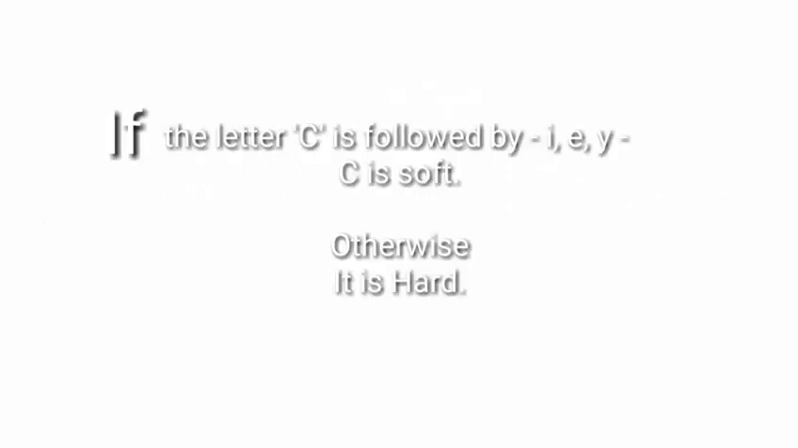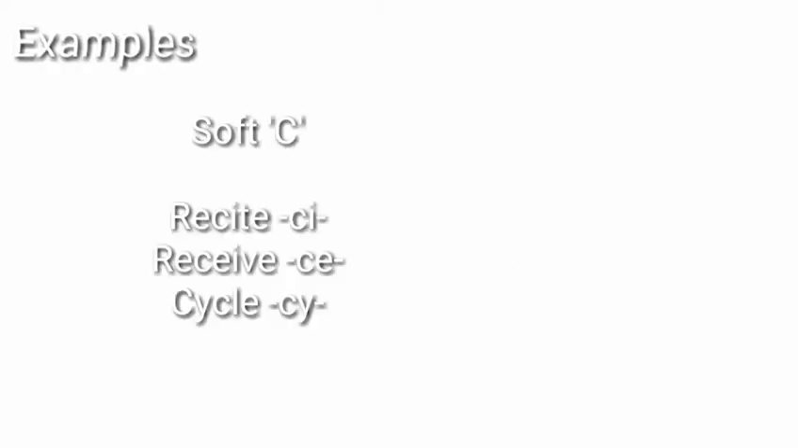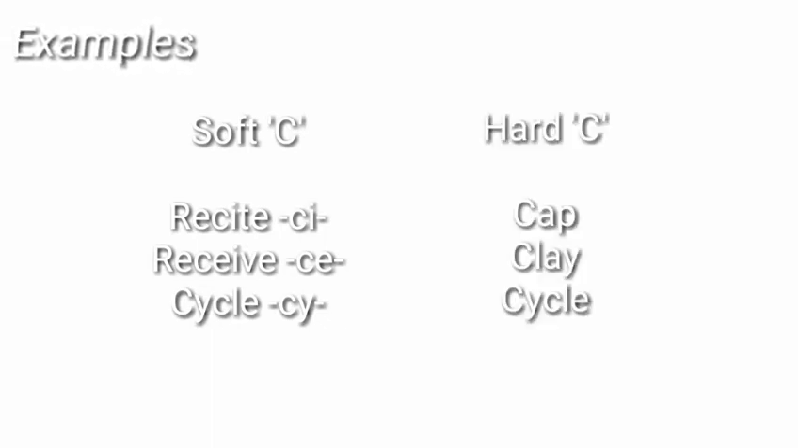But the question is, how do we recognize whether the sound is soft or hard? If the letter C is followed by I, E, or Y, then it has a soft sound. Otherwise, it's hard. Let's have a few examples. So, receive, recite, and cycle are examples of soft C, whereas cap, clay, and cycle have hard C.